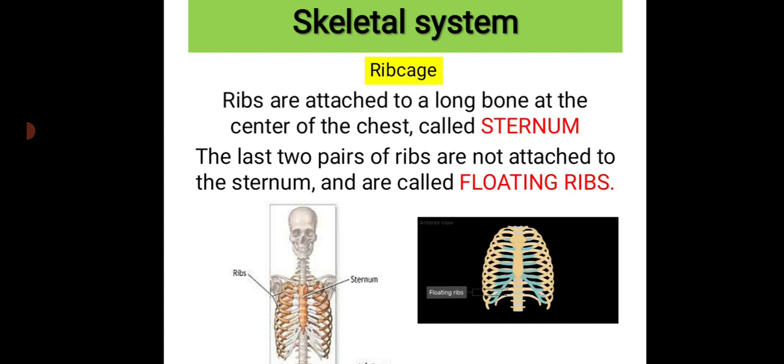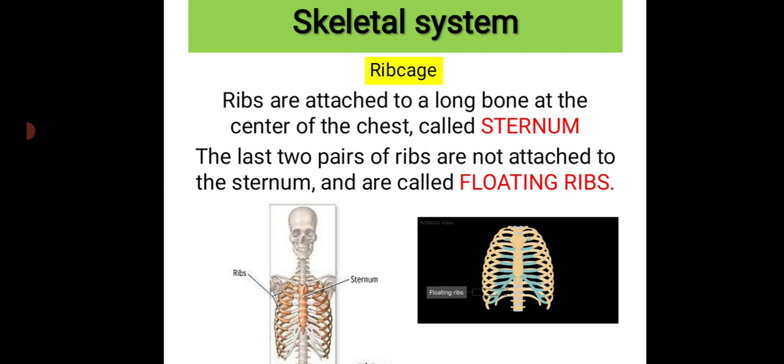Here you can find at the bottom that those two bones are not attached to the sternum, right? The sternum is the center bone. So those two bones that are not attached to the sternum are called floating ribs.